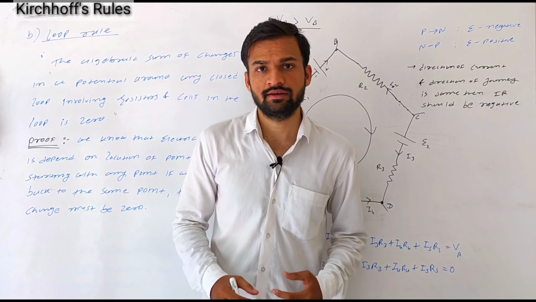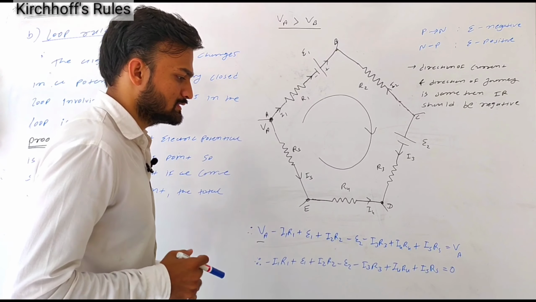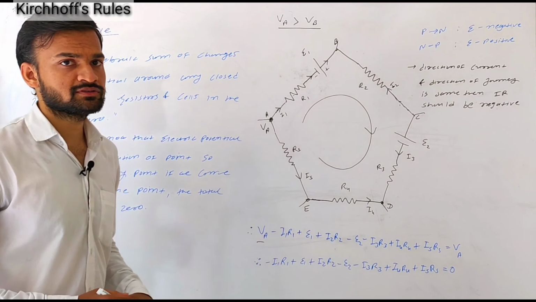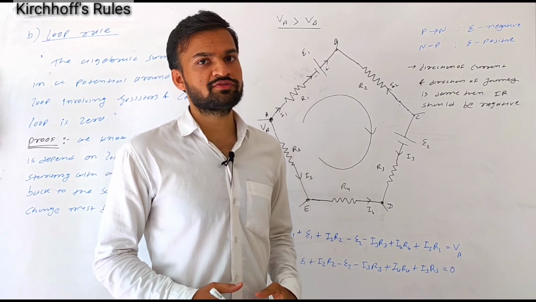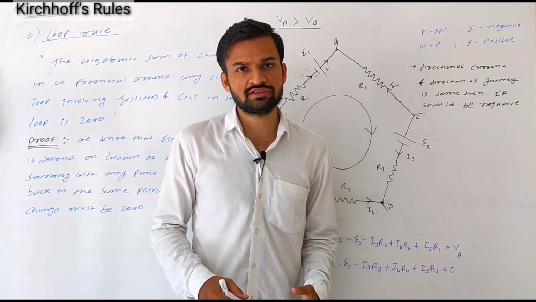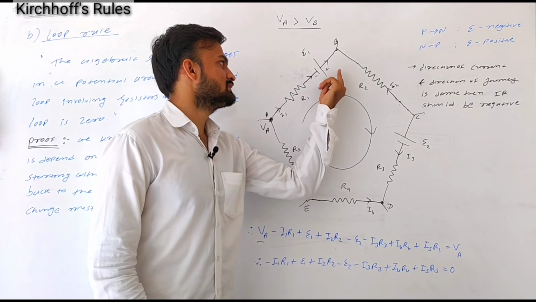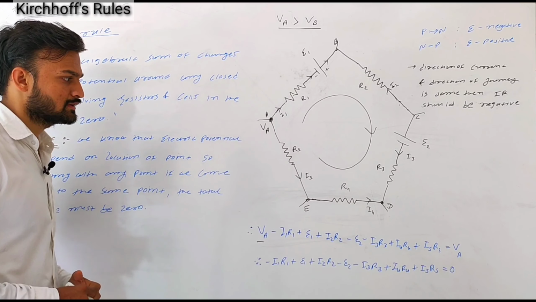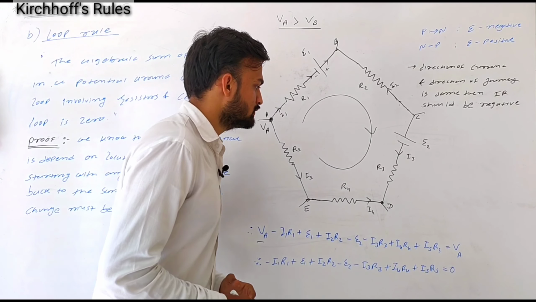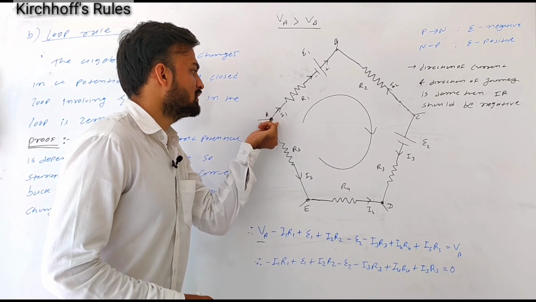Hello students, let's see the loop rule or Kirchhoff's second law. According to Kirchhoff's second law, the algebraic sum of changes in potential around any closed loop which involves resistors and cells is 0. So according to Kirchhoff, if in a closed loop we start from any one point